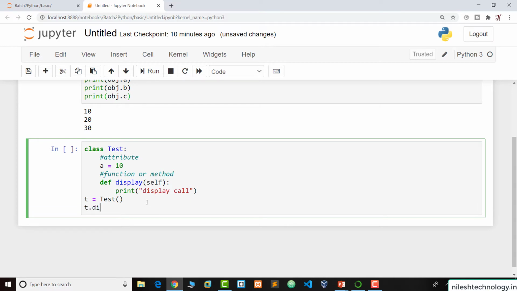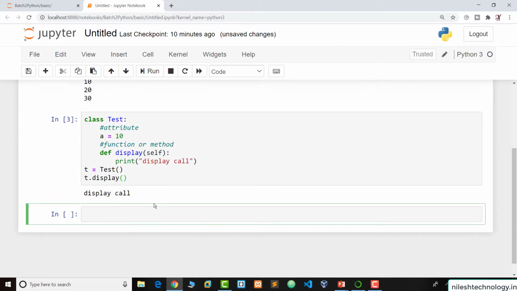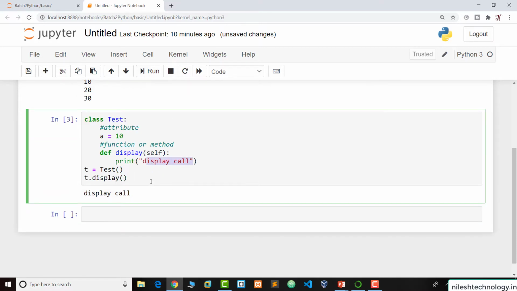So t.display. So here the display function is executed. "Display call", this is the message. And if you want to print the value of a inside this display function, then see here, display call, and print the value here, a.